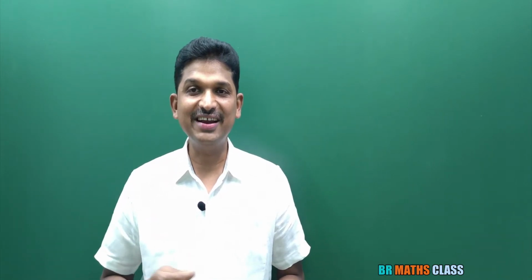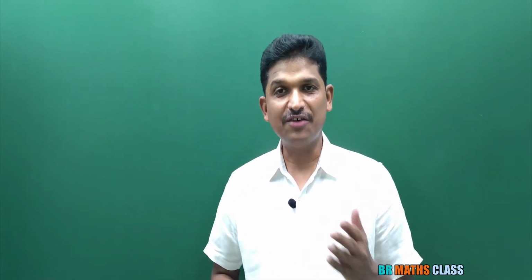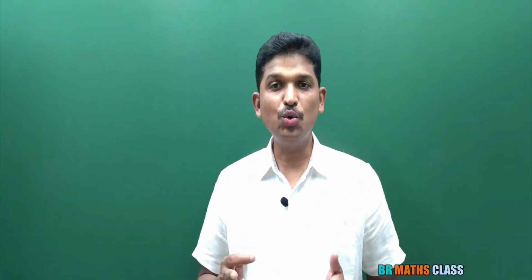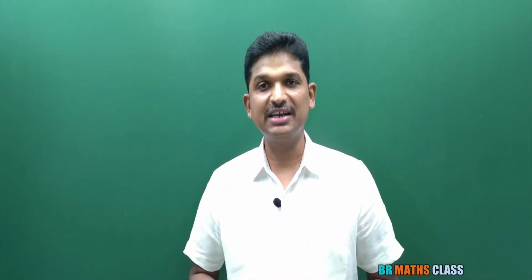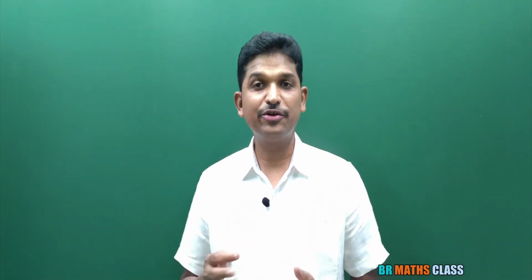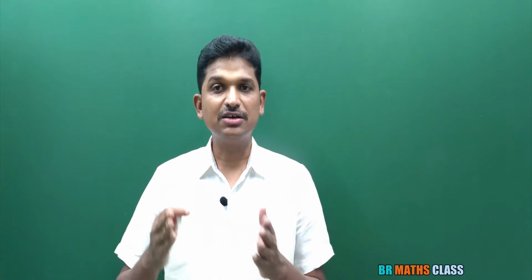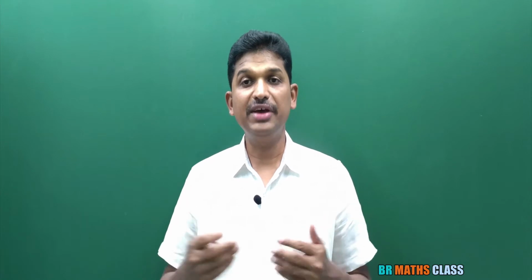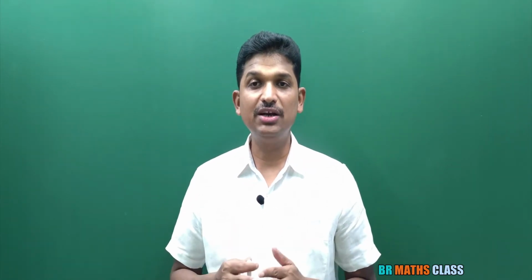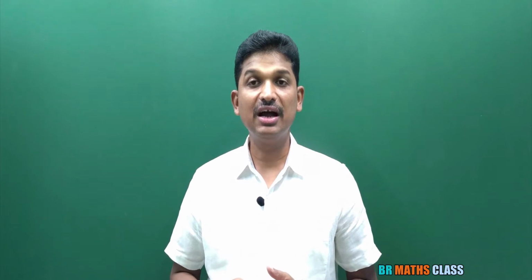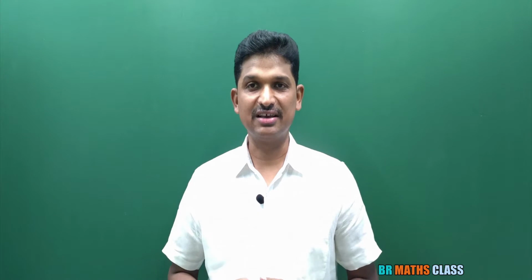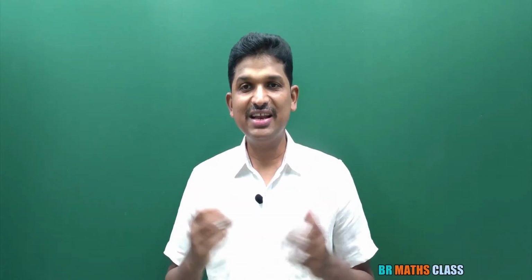This is second class on vector algebra chapter. In first class, we learned the definition of scalar, definition of vector, and very important part, how we represent a vector mathematically. In this class, we are going to learn multiplication of a vector by a scalar. We will learn the definition of zero vector with the help of examples. And also, we will learn what are coinitial vectors and what are equal vectors. All these things we are going to learn in this class. Without much delay, let's begin the class.